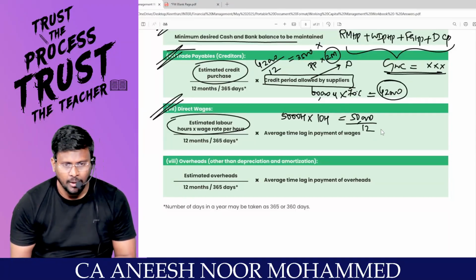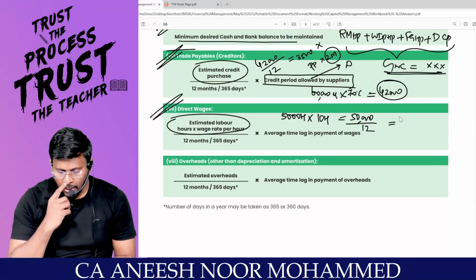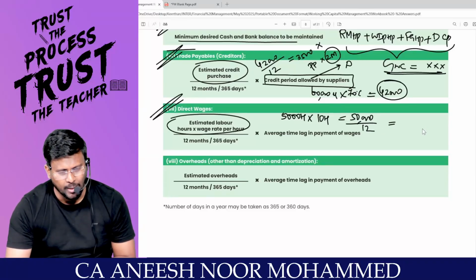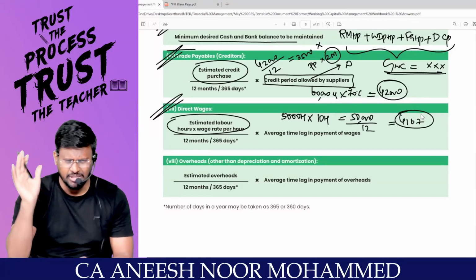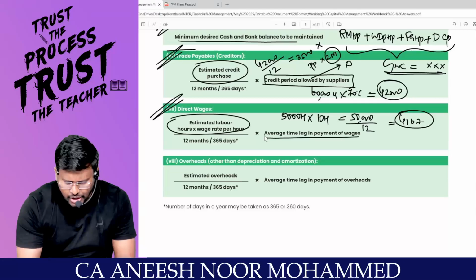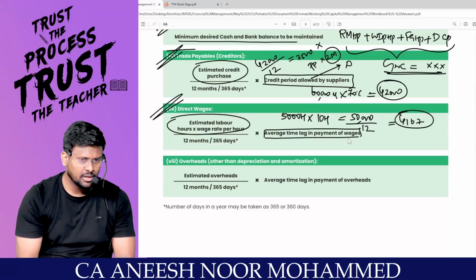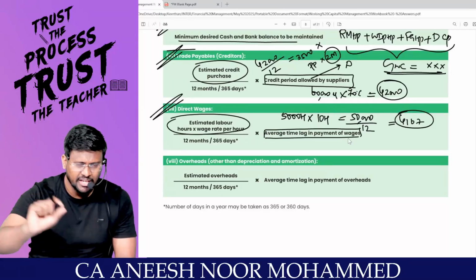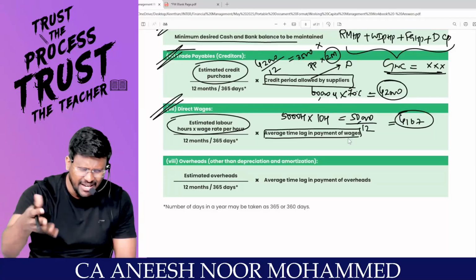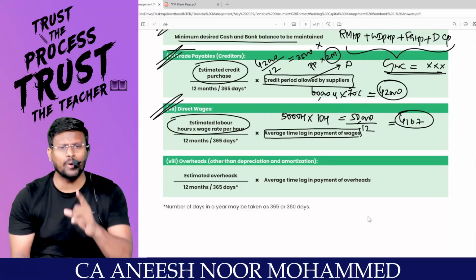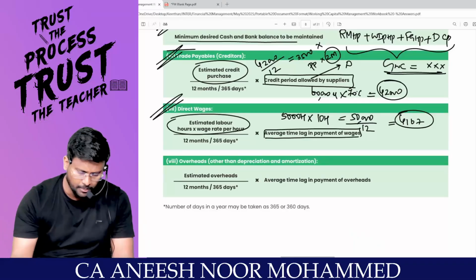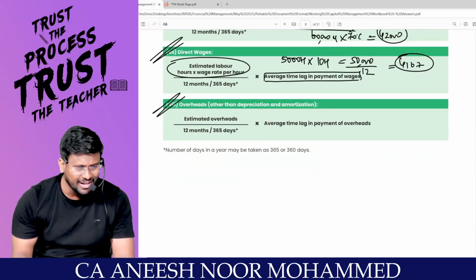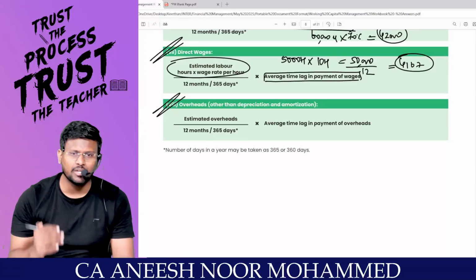50,000 divided by 12 means 4,100 and some numbers you are getting, into average time lag in payment of wages. Is the delay half a month? Is the delay 1 month? Or is the delay 2 months? Generally for wages, a 1 month delay will come, but in a special question, they may say 0.1 month. Next one is overhead. Overhead, in the sense, means you would have taken a factory for rent.